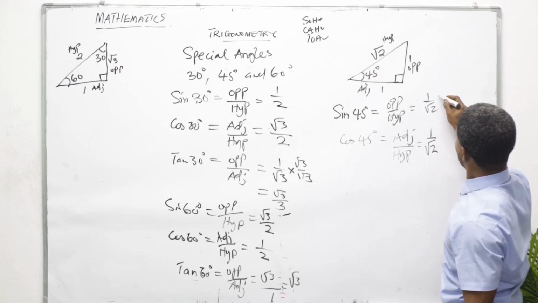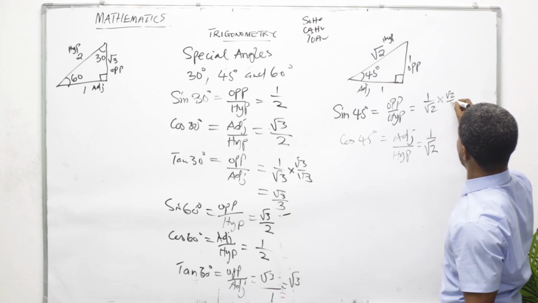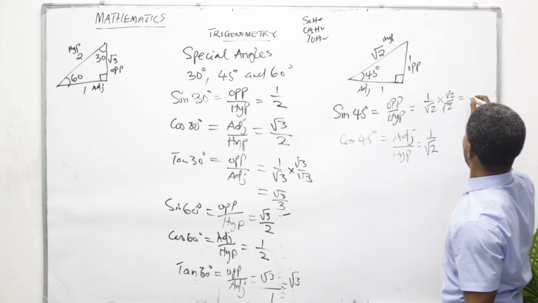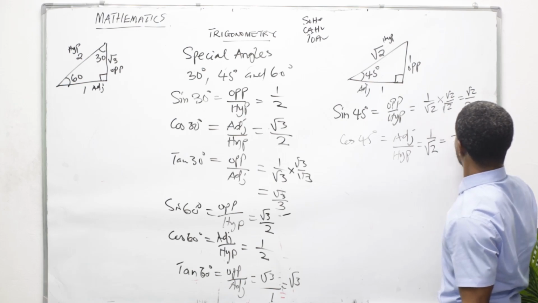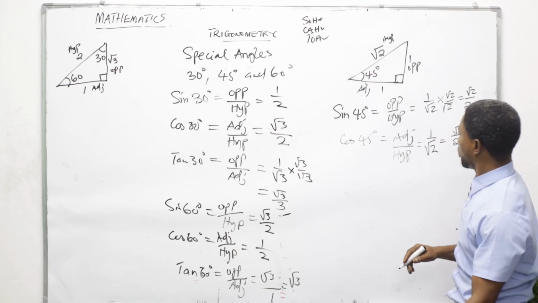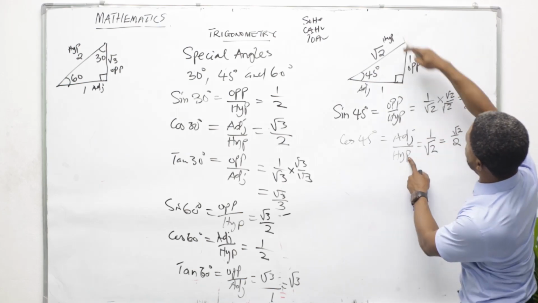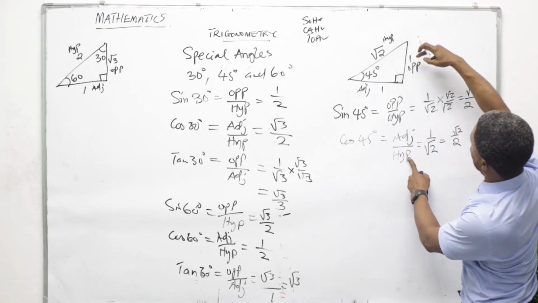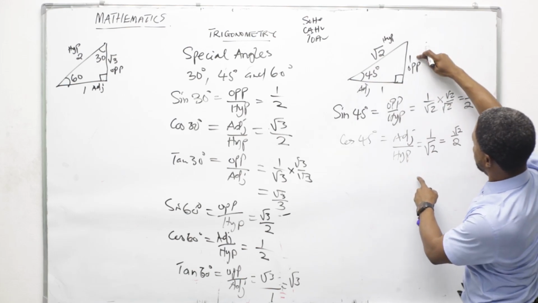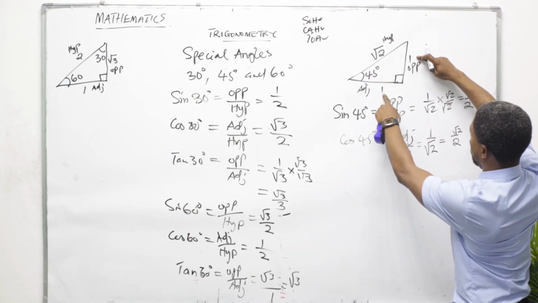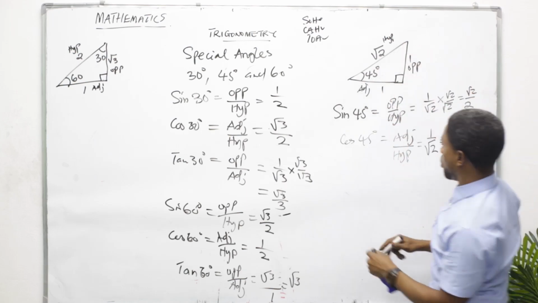Root 2. So you cannot keep it like that. Just multiply this by root 2. So you now have root 2 all over 2. These 2 will cancel out. The same thing here, 1 over root 2 gives root 2 over 2. That's what you are going to have. Hypotenuse is root 2, adjacent over hypotenuse. Yes, correct. So we are correct.